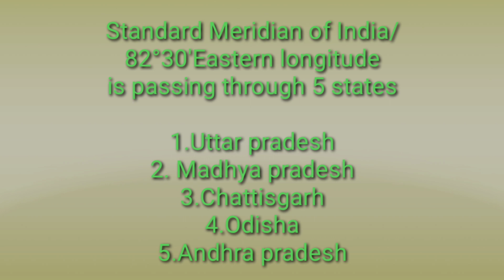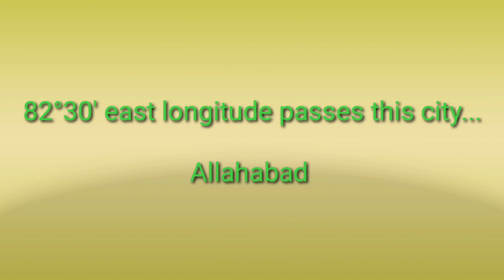The standard meridian of India, or 82.5 degrees eastern longitude, passes through 5 states: Uttar Pradesh, Madhya Pradesh, Chhattisgarh, Odisha and Andhra Pradesh. 82 degrees 30 minutes east longitude passes through the city Allahabad.